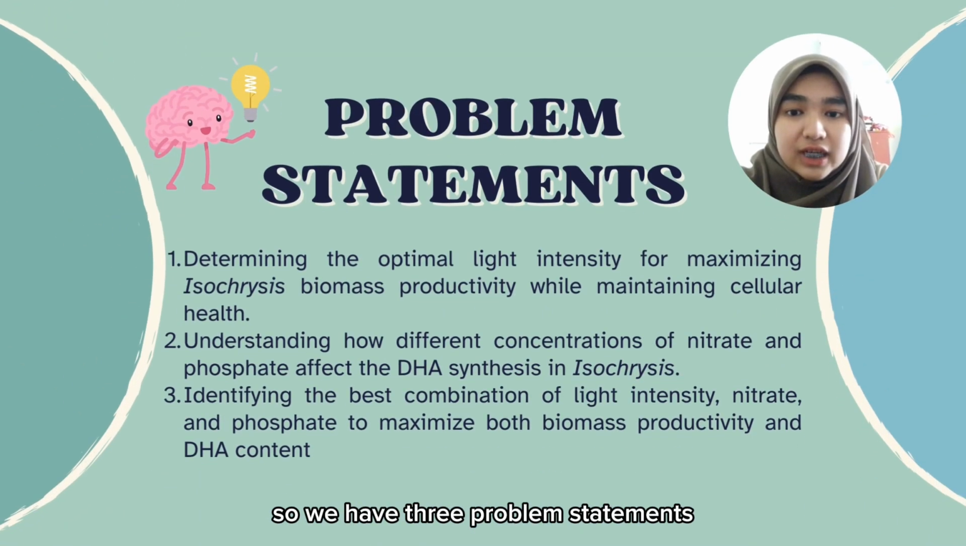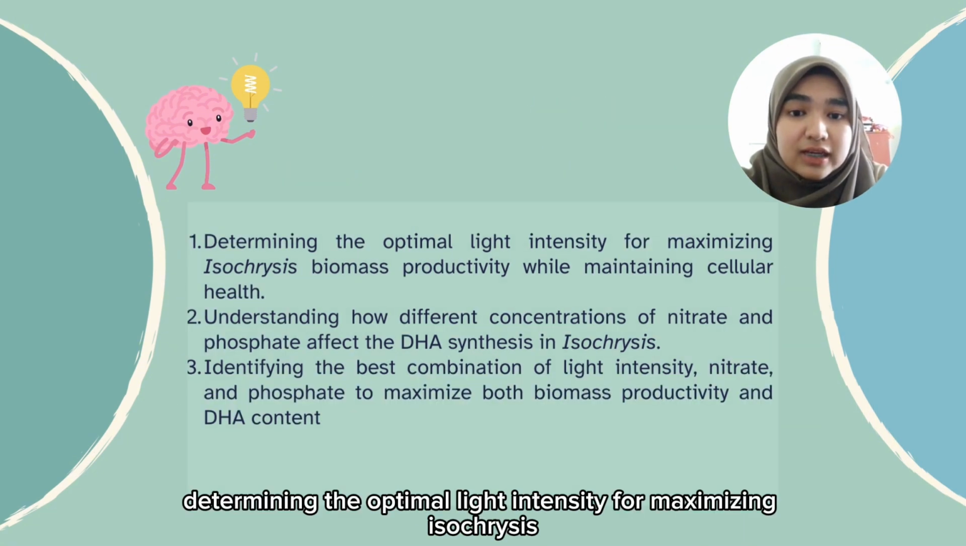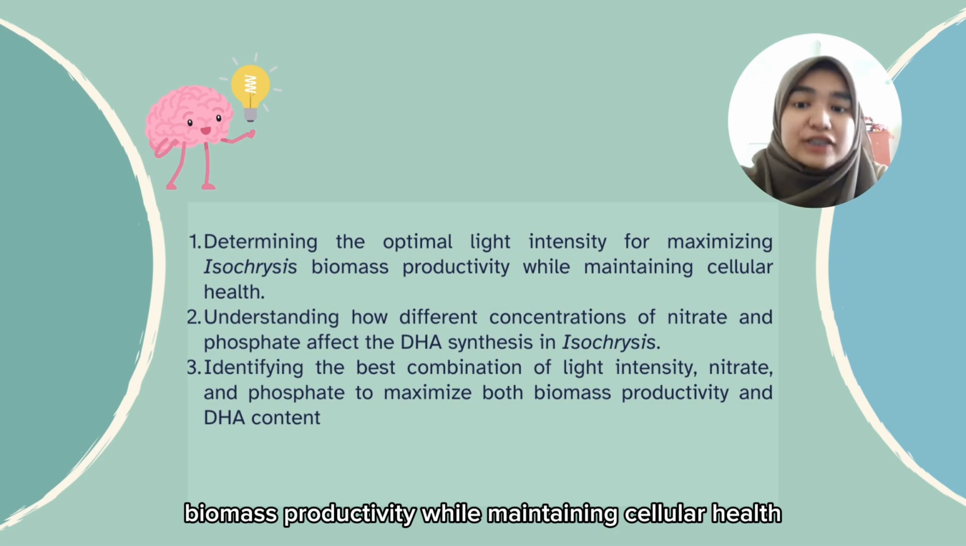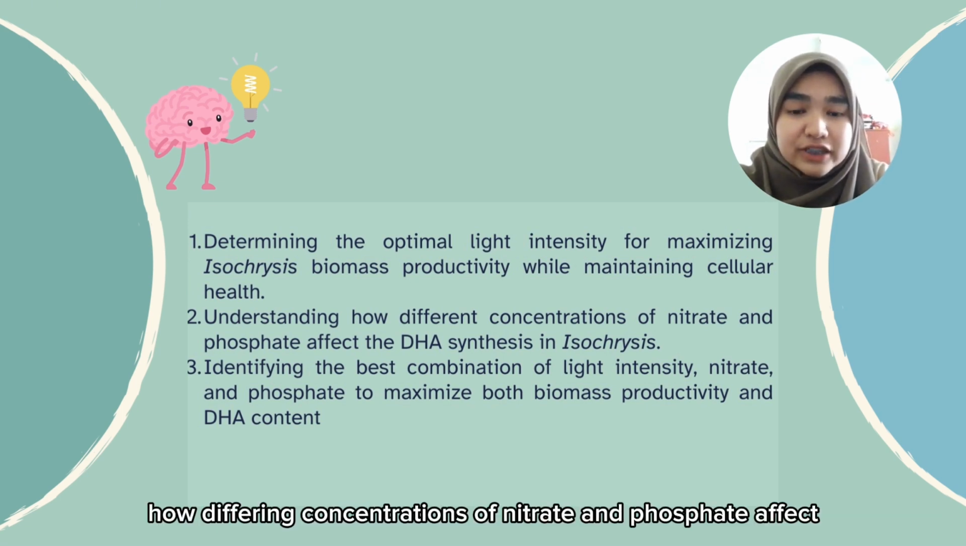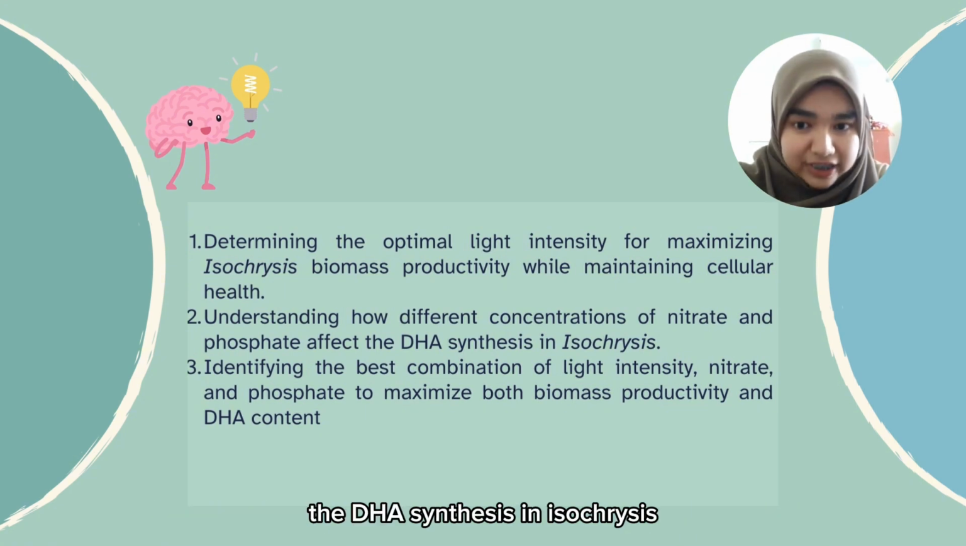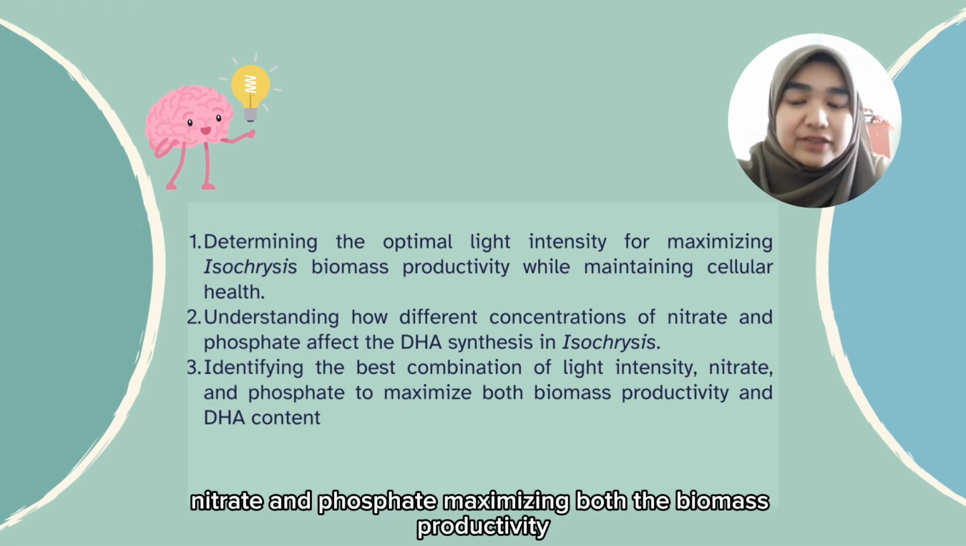So we have three problem statements. First, determining the optimal light intensity for maximizing isochrysis biomass productivity while maintaining cellular health. The second is understanding how different concentrations of nitrate and phosphate affect DHA synthesis in isochrysis. And the last one is identifying the best combination of light intensity, nitrate, and phosphate to maximize both biomass productivity and DHA.